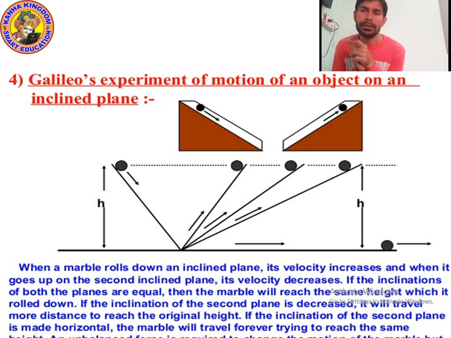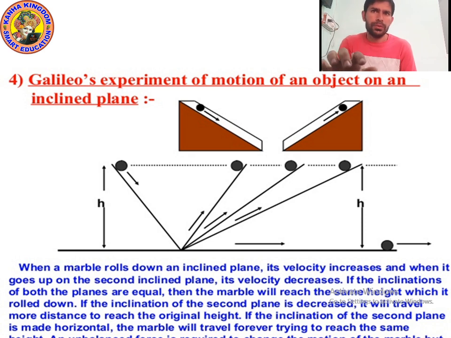Then the body will move towards F1. Definitely it will move. So these kinds of forces are called unbalanced forces.